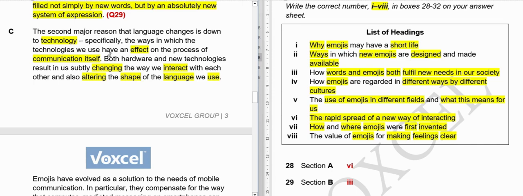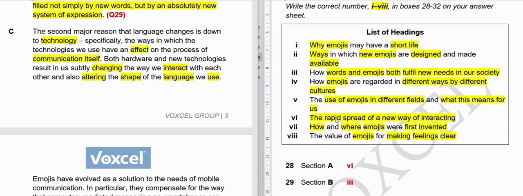It is having an impact on our language. First, emojis have a short life. There is no mention of that. Second, the ways in which new emojis are designed and made. No, there is no mention of emojis again. Fourth, no mention of emojis.